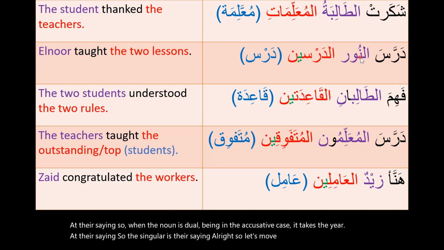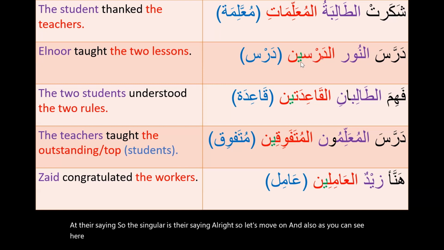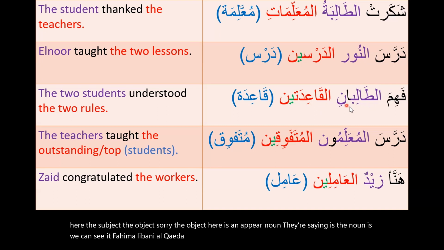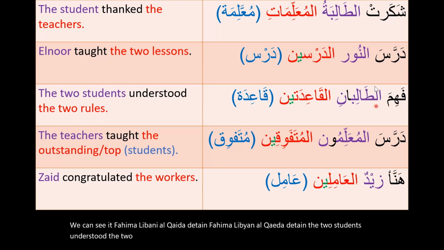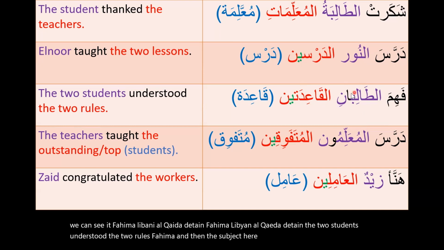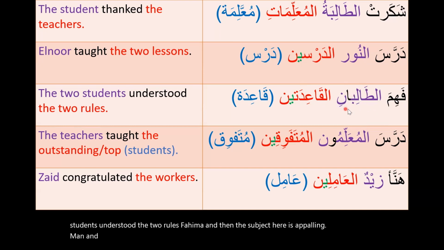And also, as you can see here, the object here is an apparent noun. درسين is the noun, we can see it. فهم الطالبان القاعدتين. The two students understood the two rules. فهم. And then the subject here is الطالبان, and the nominative case for the subject here is the alif.